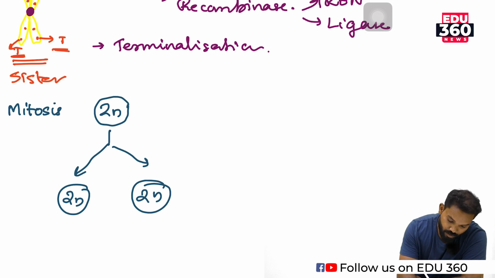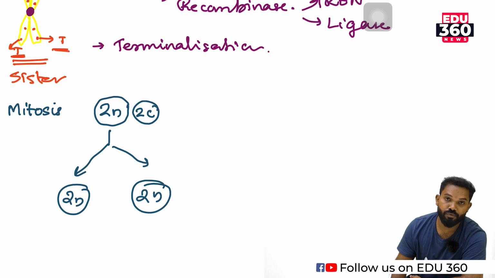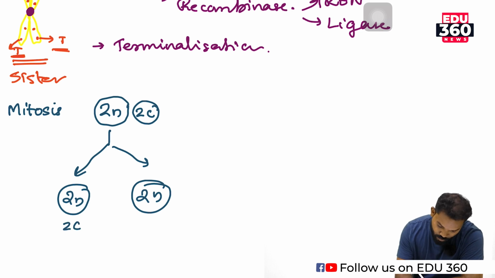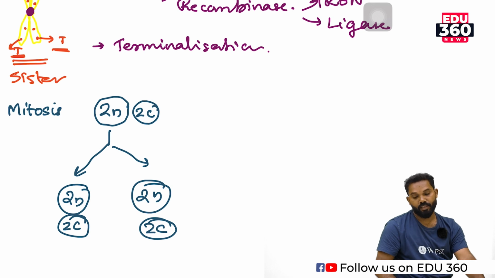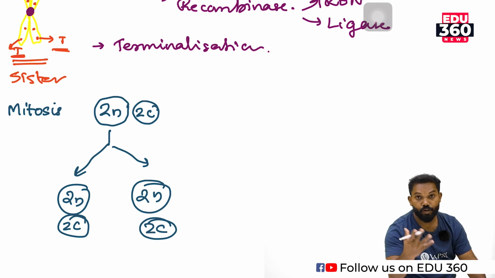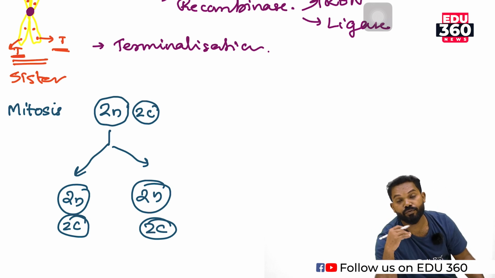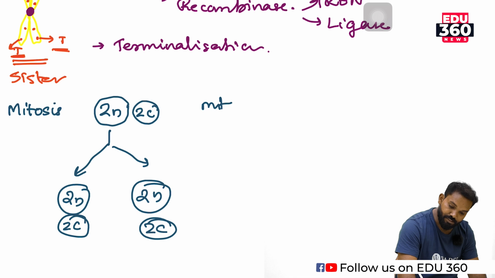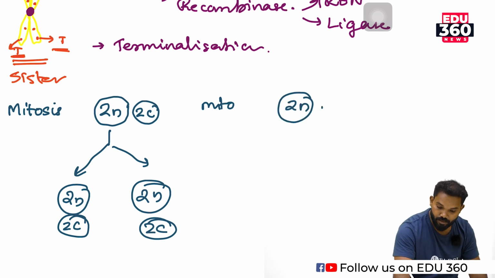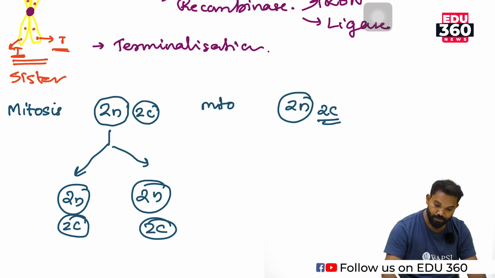That means 2n number of chromosomes which bear 2c amount of DNA, then 2n number of chromosomes which produce also 2c amount. The C value represents the amount of DNA that is present in a nucleus or cell. In the case of meiosis, a diploid cell also undergoes division. The two conditions are 2n and 2c.